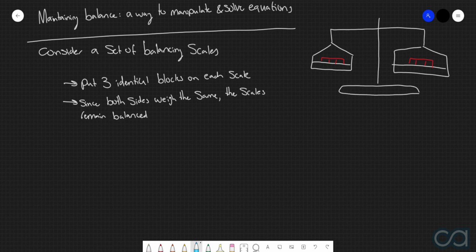And so from the perspective of an equation, the equation that would represent this situation is that 3 is equal to 3, because we've got 3 blocks on the left-hand side and 3 blocks on the right-hand side.